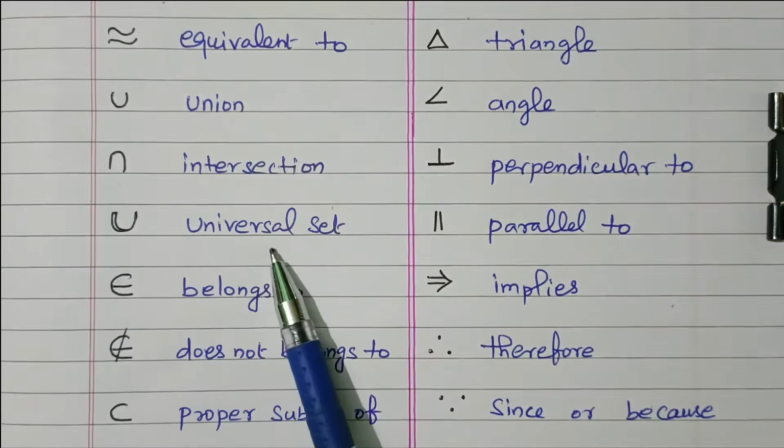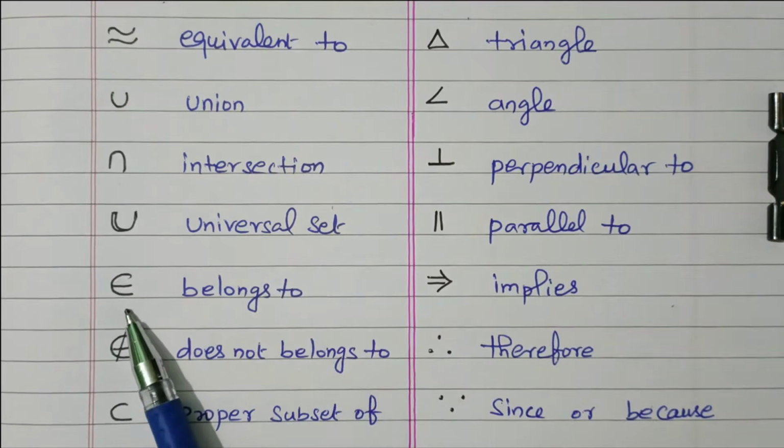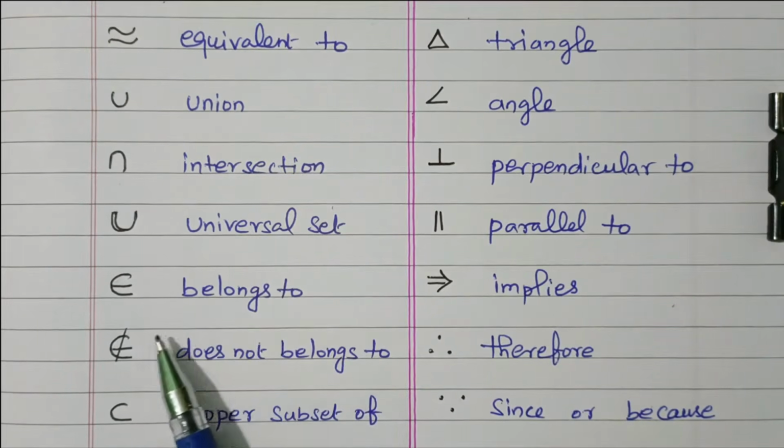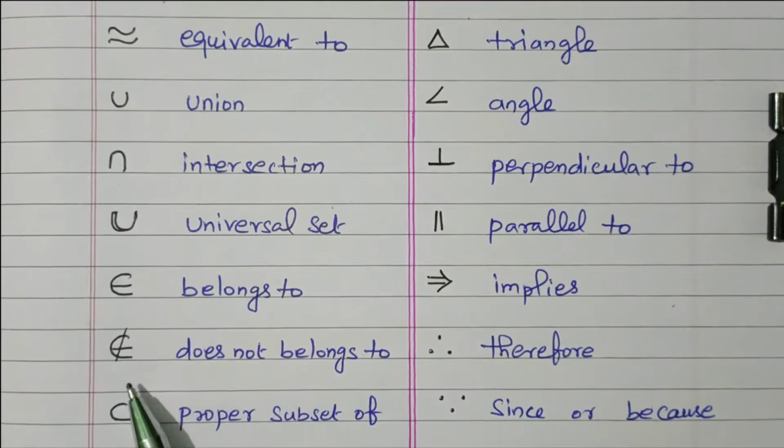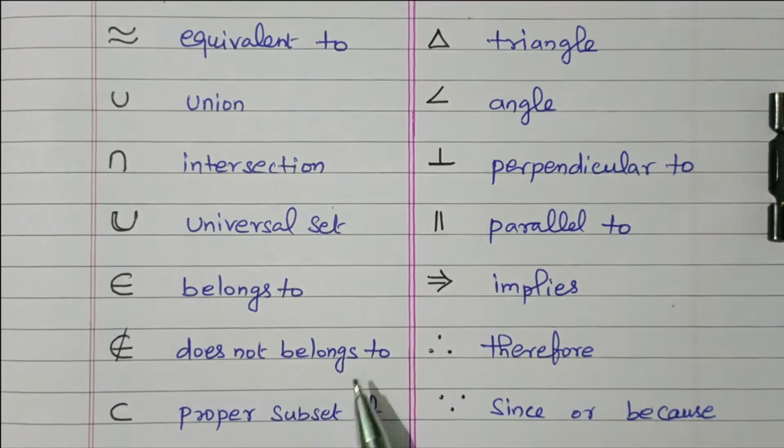Then this U refers to the universal set. This refers to belongs to. Then if a cross mark is there, it means not belongs to, right?